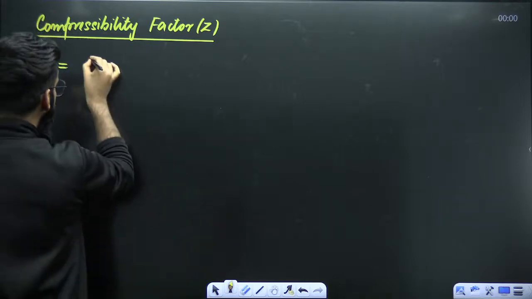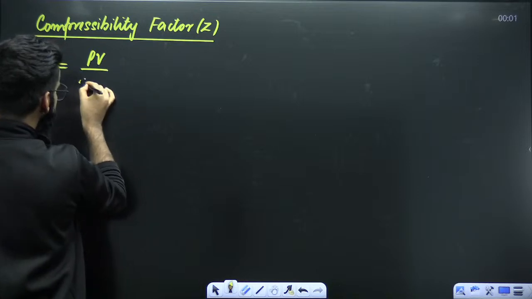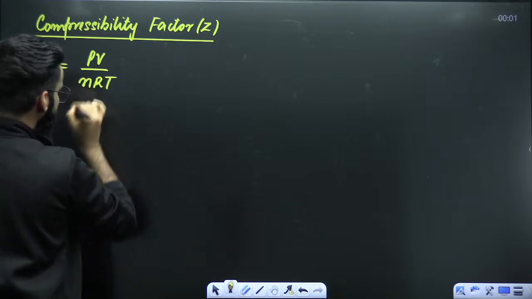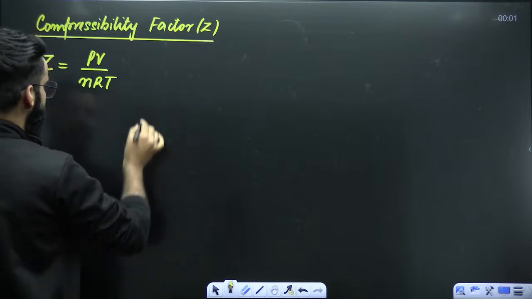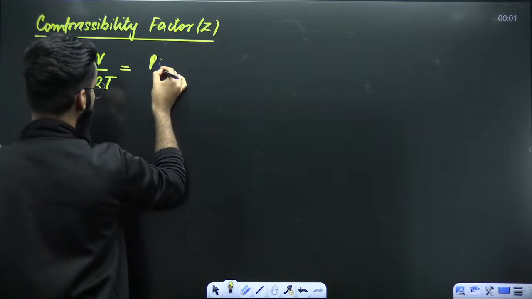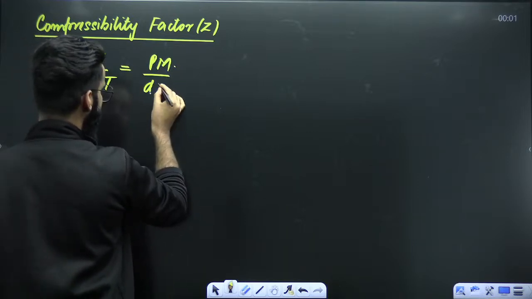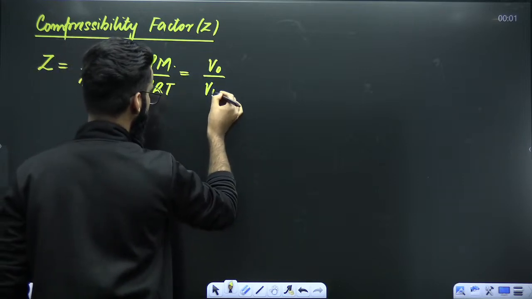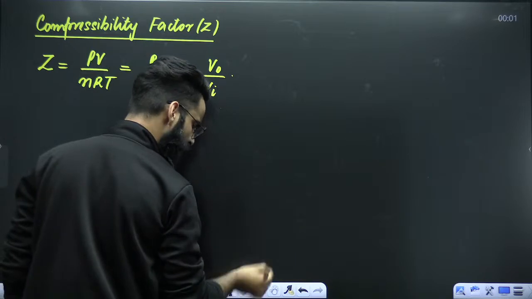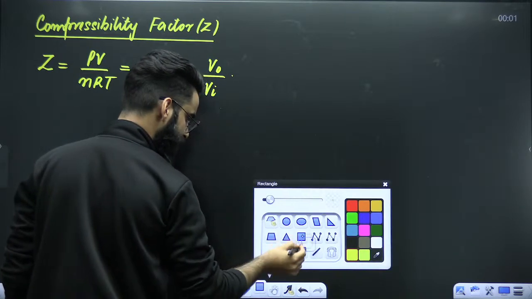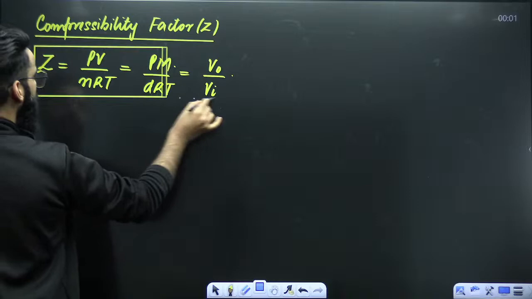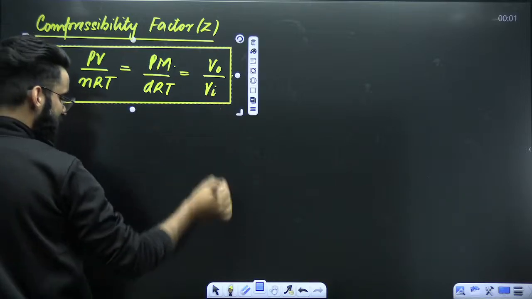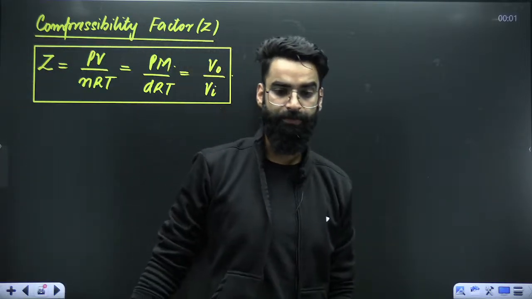Number one, the first way of calculating it: Z for the gas, compressibility factor for the gas, is equal to PV divided by nRT. Second way, it's equal to PM divided by dRT. Third way, it's equal to V naught divided by V_i. Now, what are these terminologies? One by one, we'll get to know what these terminologies exactly are all about.